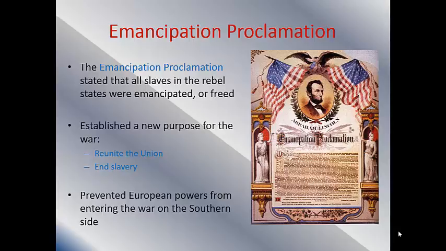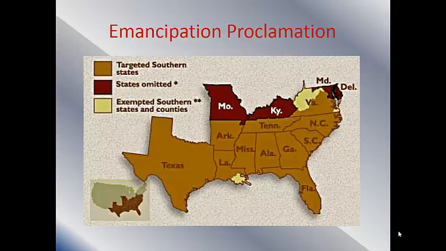The Emancipation Proclamation is huge because it prevents European powers from entering the war on the southern side. Now, the European countries like England and France and people like that, they're not going to enter a war that's actually about slavery, and that's something that's so bad that they've gotten rid of it already. They're not going to help the South during this war. And that's really important because the South relied on the idea that they would eventually get help from the European powers.